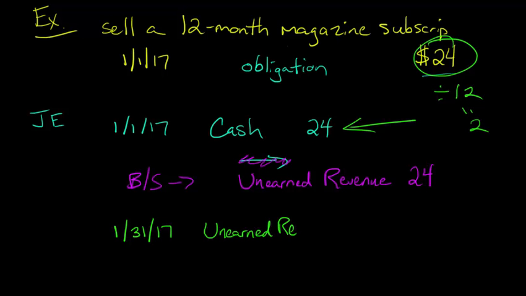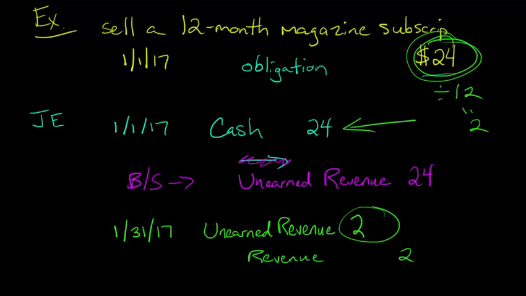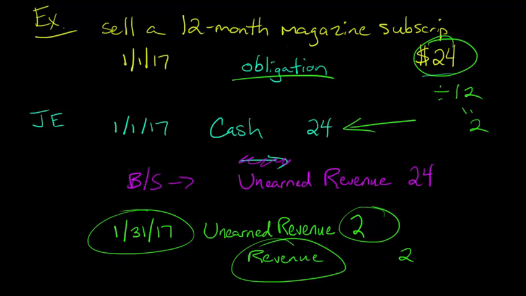Now remember, unearned revenue is a liability, so it decreases with a debit. So we're going to have unearned revenue of 2, and then we'll have a credit now to revenue of $2. What we're doing here is reflecting the fact that $2 of the 24 that we originally received has now been earned, because it's the end of the month and we've shipped out one of the magazines. We've performed part of our obligation, and we can go ahead and shift $2 from that unearned revenue liability account into revenue, where it's going to actually go to the income statement and end up affecting net income.